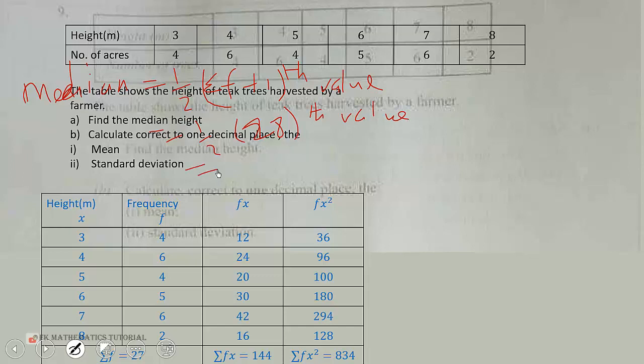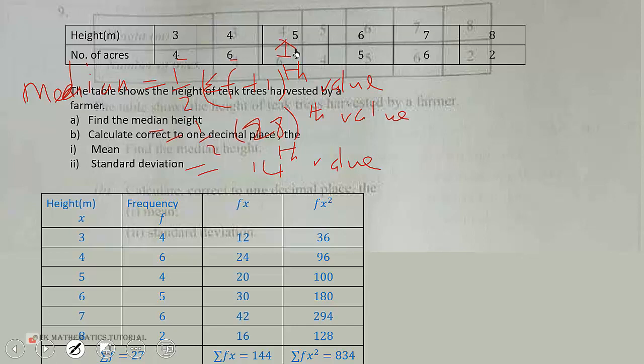Half of 28 is 14th value. So we trace from the table the 14th value. Let's add from the left: 4 plus 10 is 14. So it points to 5.